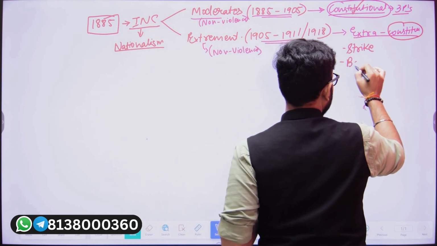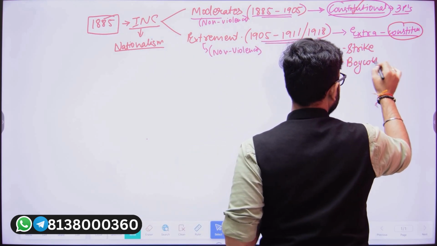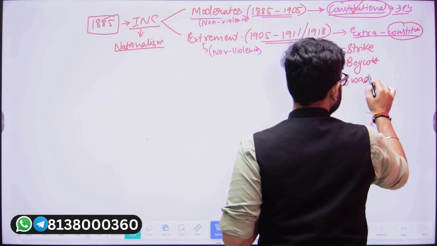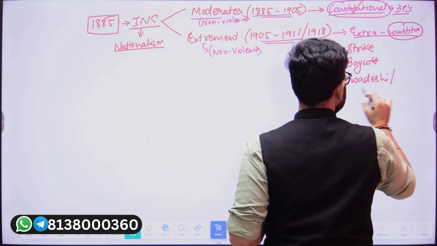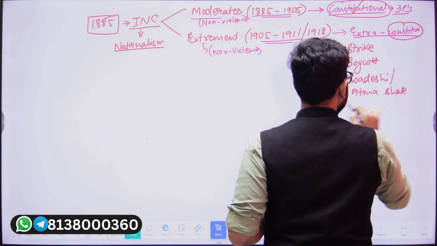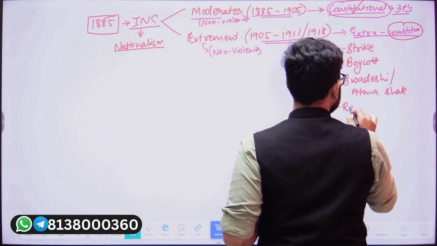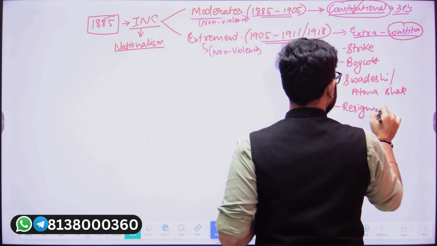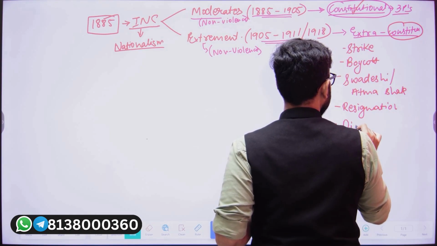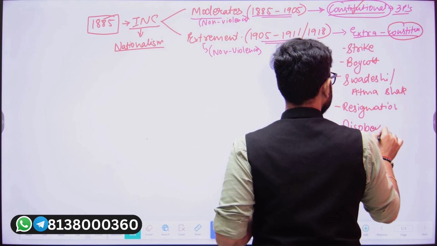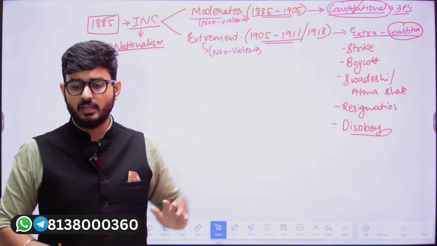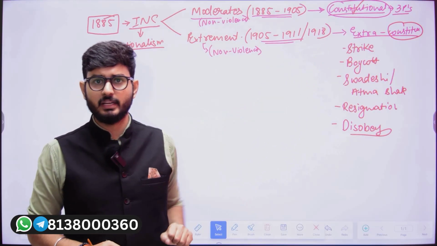So that means strike. We would follow boycott, that is boycott of British products. We would follow Swadeshi, that means Atmanirbharta, that means Atma Shakti. We would follow resignations. We would follow disobedience, that is disobeying the laws and everything. So these were the extra constitutional methods that they were speaking about.